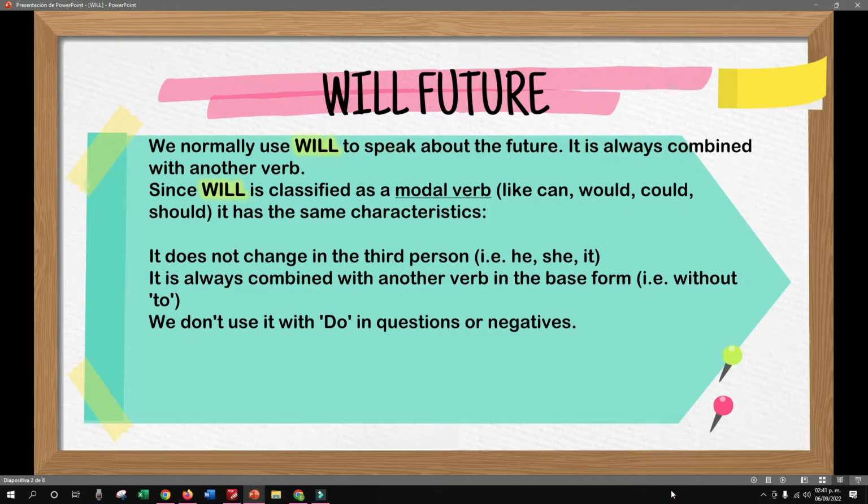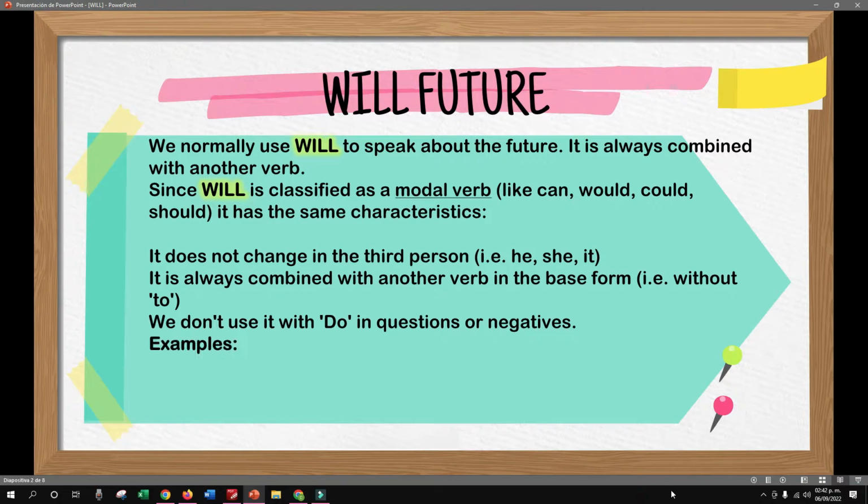Bien. Indicando que will es un modal verb, chicos, no es necesario que ustedes agreguen to para unir los dos verbos. Y el verbo se utiliza en su forma base, aunque estemos utilizando tercera persona, siempre va a ir en su forma base, ¿verdad? Y no necesitan agregarle s, ies, no. Simplemente en su forma base.